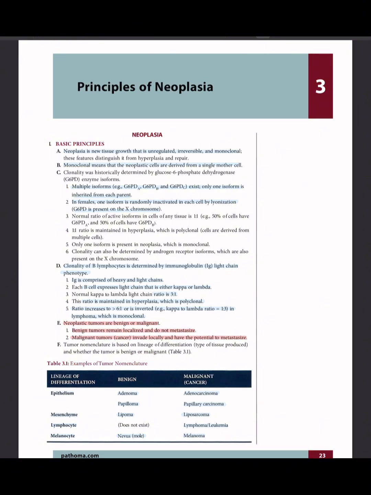Table 3.1 shows examples of tumor nomenclature. So we have lineage of differentiation. For our first one, we have epithelium. If it's benign, it's adenoma. If it's malignant, it's adenocarcinoma. Another example is papilloma, which is benign, and if it's malignant, papillary carcinoma. Mesenchyme, benign lipoma, malignant liposarcoma. Lymphocyte does not have any benign tumors, and malignant would be lymphoma or leukemia. Melanocyte, benign is nevus or mole, and malignant is melanoma.